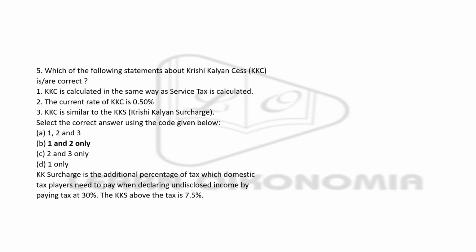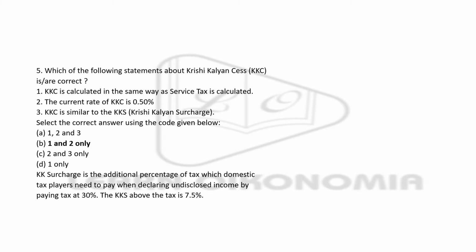Which of the following statements about Krishi Kalyan cess is correct or are correct? It is calculated in the same way as the service tax. The current rate is 0.50 and it is similar to KKS, that is Krishi Kalyan surcharge. The right answer here is option 1 and 2 only, that is option B. It is calculated in the same way as service tax and the current rate is 0.50.